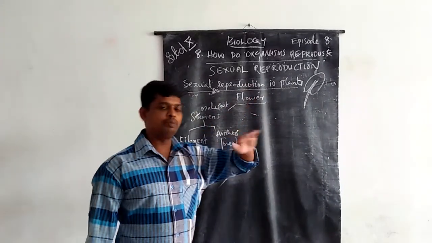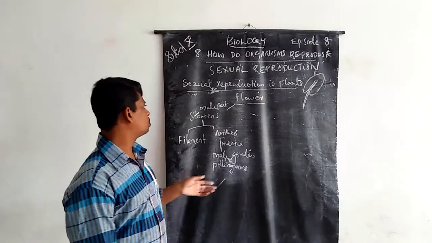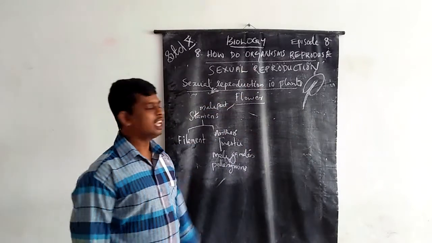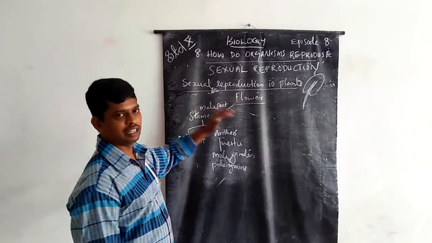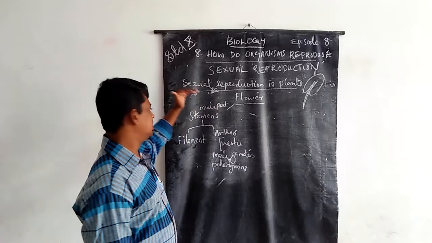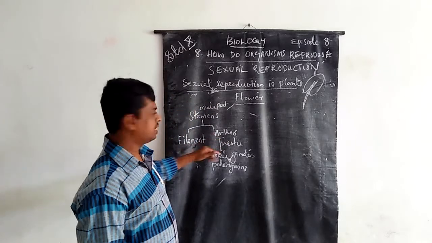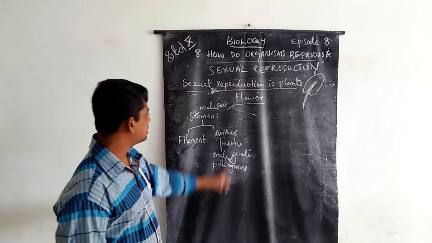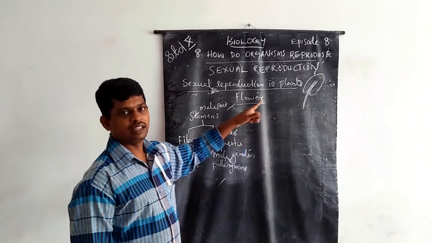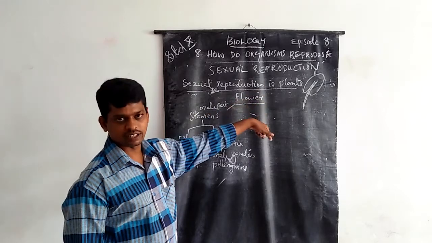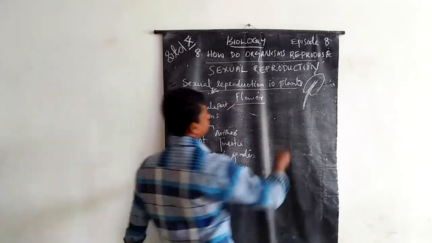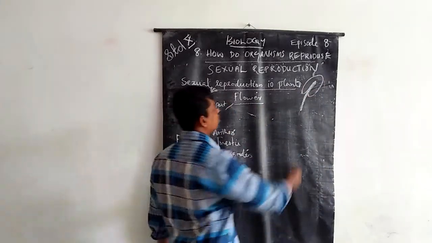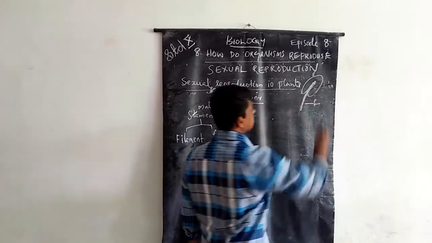The reproductive part of the flower is mainly classified into two: the male reproductive part and the female reproductive part. The male reproductive part of the flower is the stamens. Stamens have two parts: the filament and the anther.